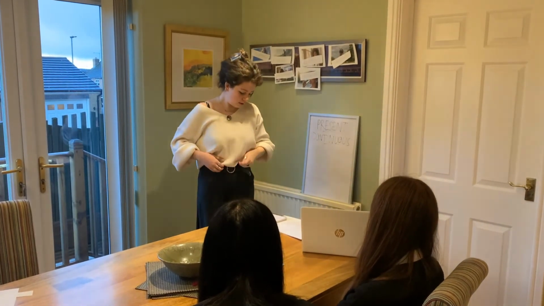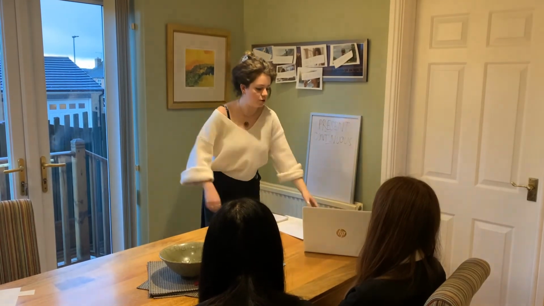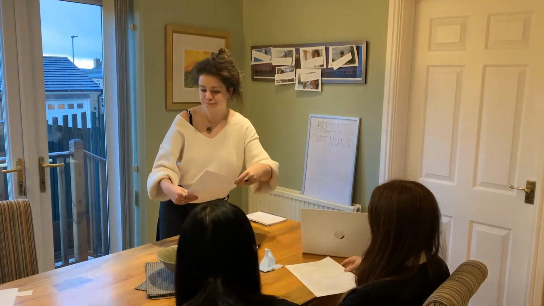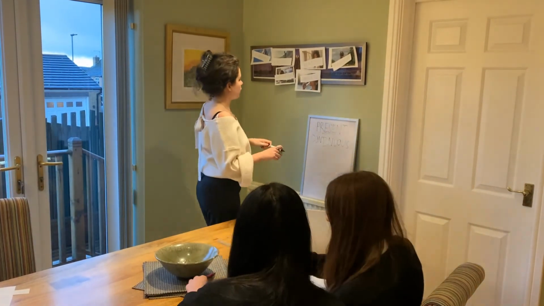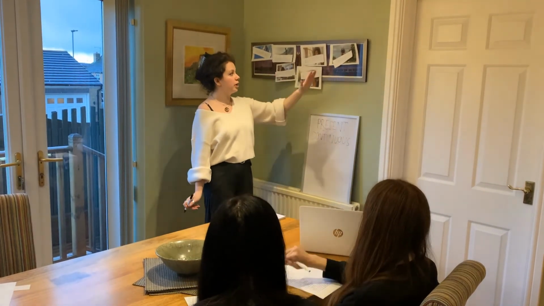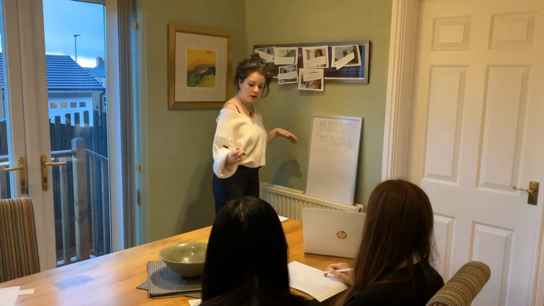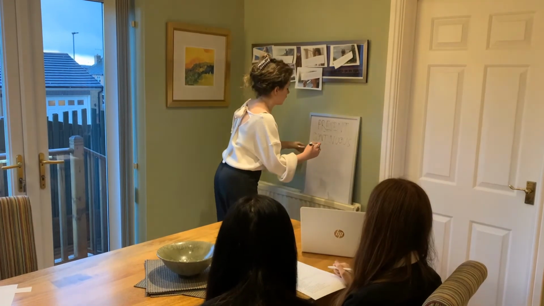Okay, so for your next activity, I've made you a worksheet, which I've got here for you, and we'll just do the first one together. So the way that we've laid out the worksheet is there's lots of examples using different verbs, and we're going to turn them all into the present continuous form to practice the form. So I'll just write out the rule and then we'll do the first one together.